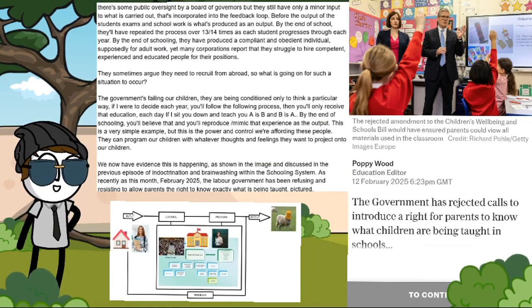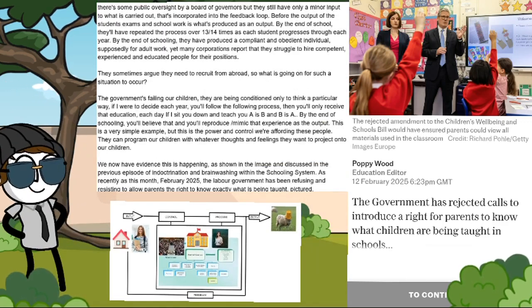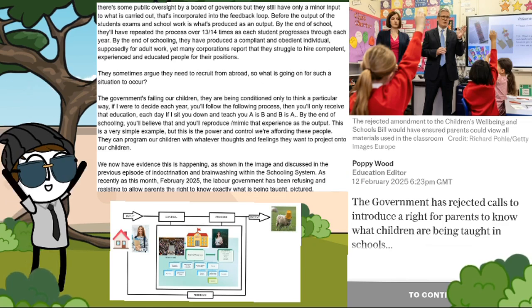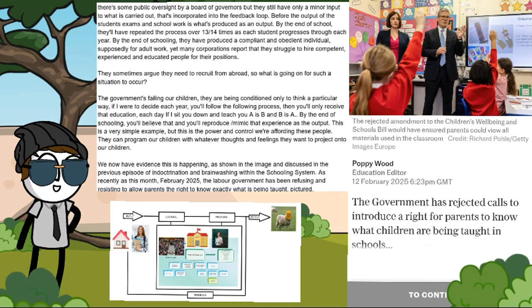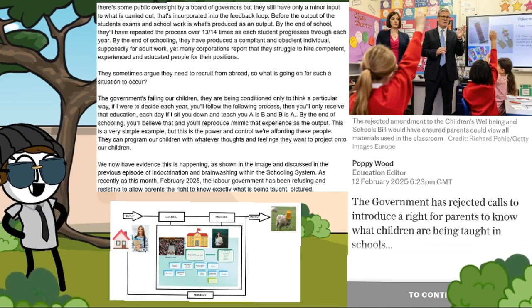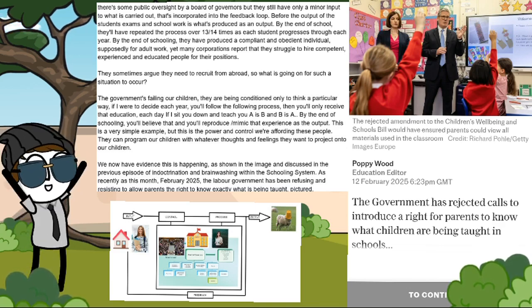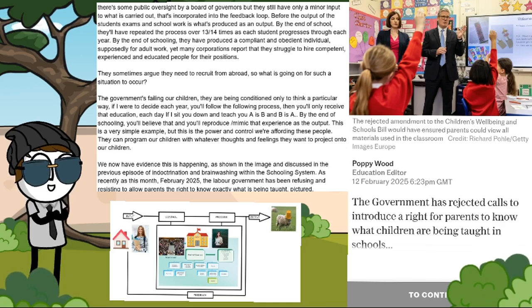There's some public oversight by a board of governors, but they still have only a minor input to what is carried out. This is incorporated into the feedback loop, before the output of the students' exams and schoolwork is what's produced as an output. By the end of school, they'll have repeated the process 13-14 times as each student progresses through each year.